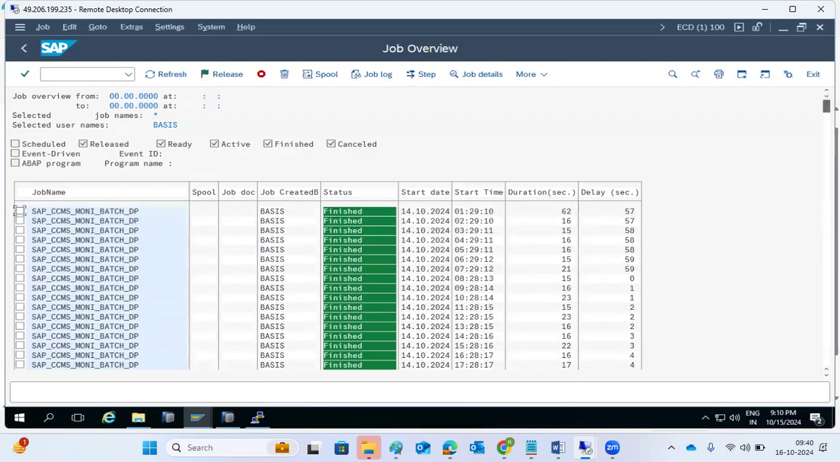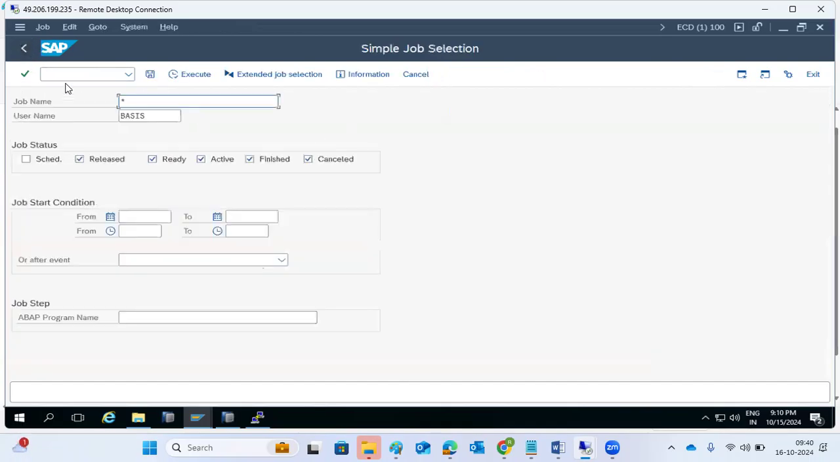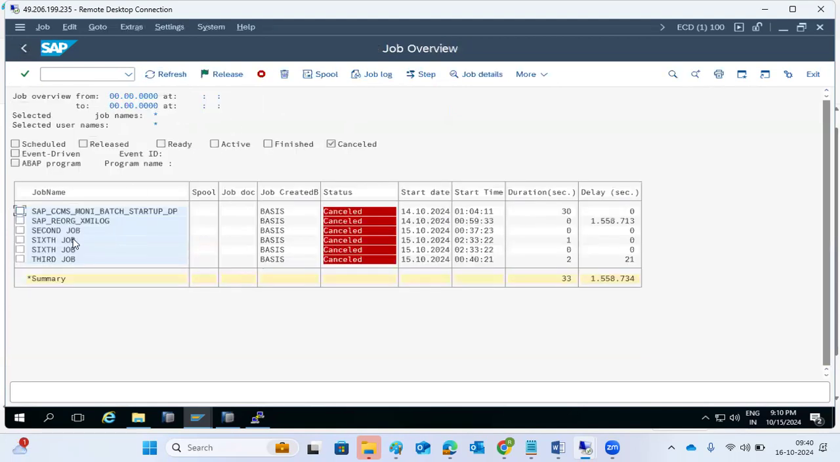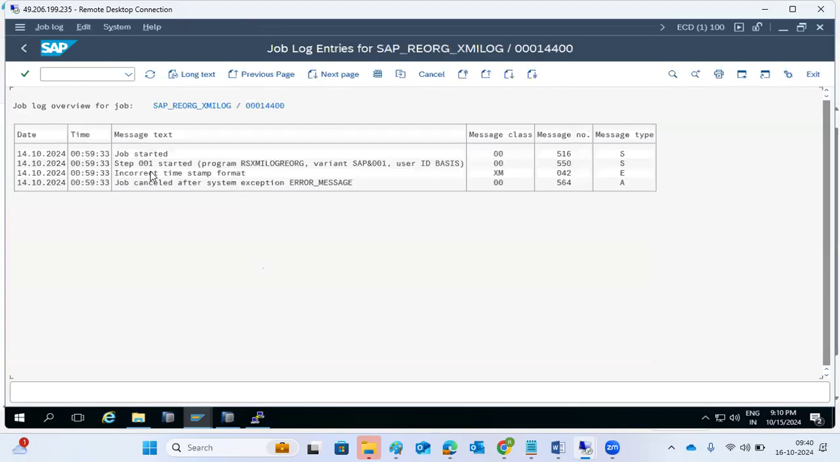As part of our daily work, we have to open SM37 and check: are there any cancelled jobs in the last 24 hours? Yes. So we need to check why it got cancelled and what happened in the system.